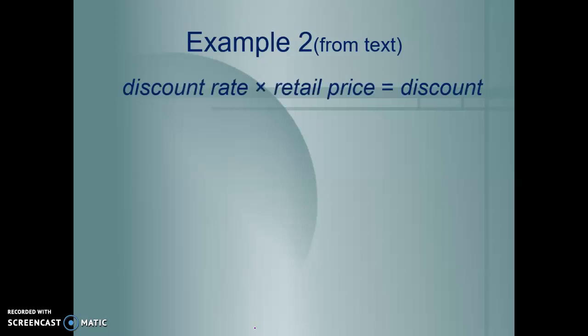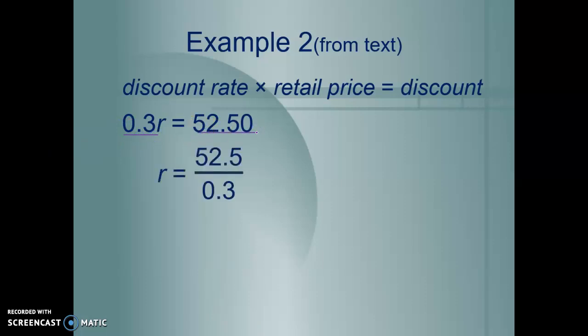And we know how much he saved and we know what the percent was. So let's use this. We have our discount rate times the retail price equals the discount. Well, we know the discount rate, that percentage was 30% off. And we know the discount, he saved $52.50. So we can plug in what we know and then solve for what we don't know. What we don't know was our original retail price. By dividing both sides by 0.3, we find that R equals 52.5 divided by 0.3, and plugging that into your calculator, you find the original retail price was $175.